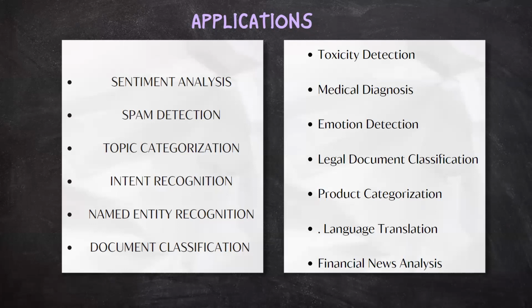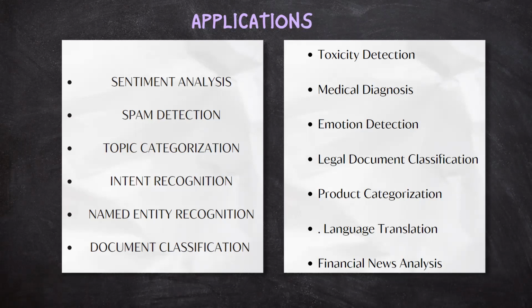Spam detection. Text classification can be used to identify spam or non-spam messages in email or text messages. Topic categorization. Text documents can be classified into predefined topics or categories, aiding in organization and indexing of large collections of text. Intent recognition.